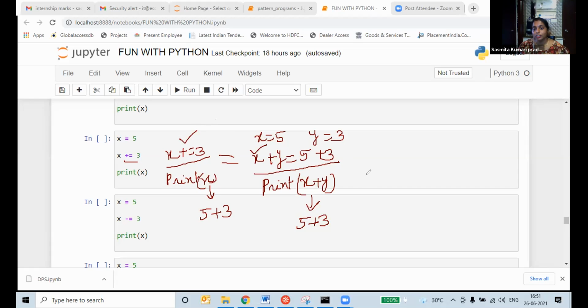Now you write down in your notebook, x is equal to 10, y is equal to 3. Whatever I gave, the same thing I am giving. Write in your notebook, students.